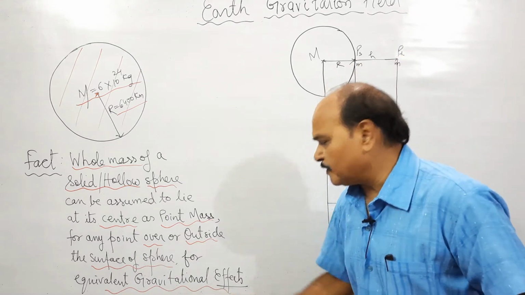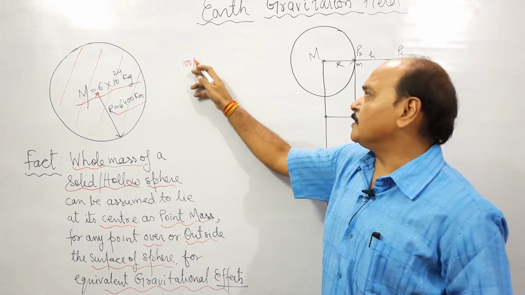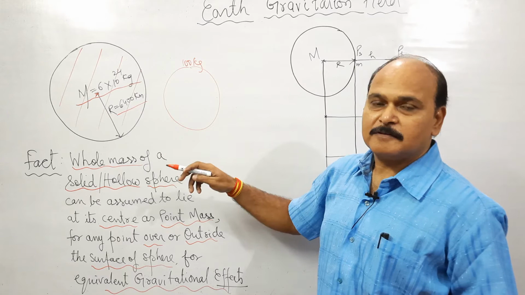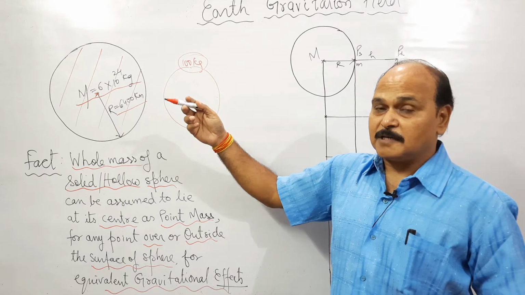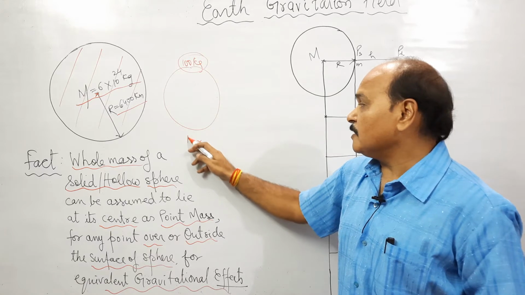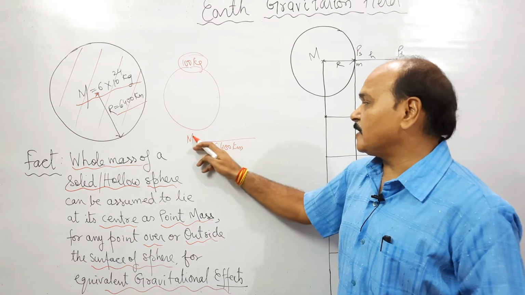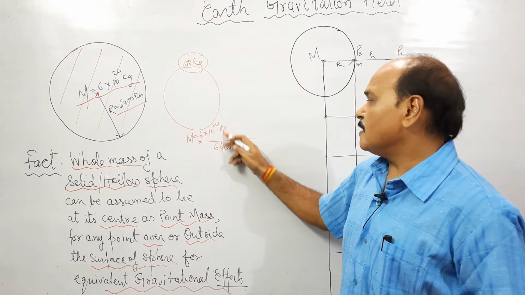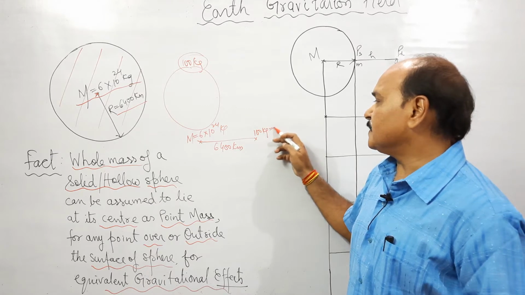What is the meaning of equivalent gravitational effect? Suppose there is a mass of say 100 kilogram over the surface of Earth. Earth of course is a solid sphere. So the gravitational force acting over this 100 kilogram mass is the same as the force acting between 2 point masses at a distance of 6,400 kilometer. This is the mass of Earth, 6 into 10 to the power 24 kilogram, and this is another mass whose value is 100 kilogram. This is mass m2.